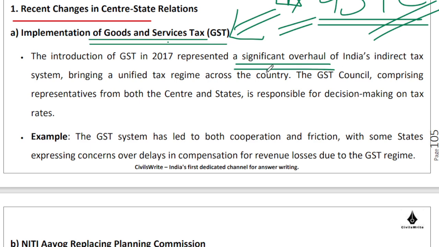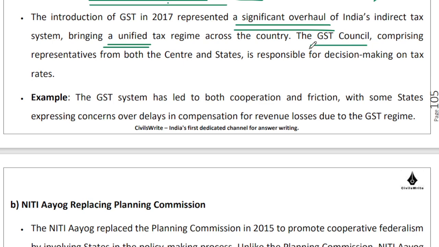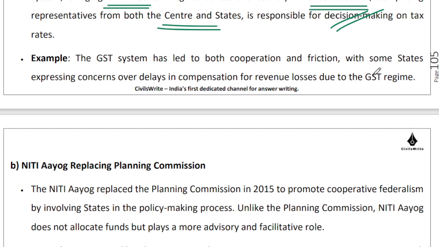So this particular law was introduced and it resulted in a significant overhaul of our indirect tax system in India. It helped in creation of a unified tax regime. The functioning of the GST Council, which I mentioned has representatives from both center and states, is helping in informed and mature decision making at the pan India level, right?